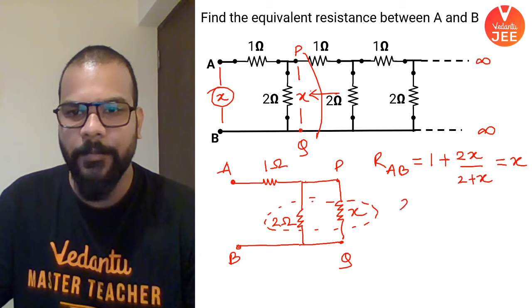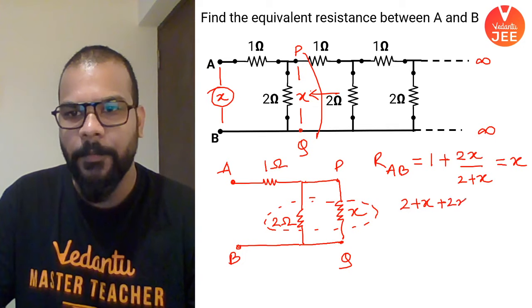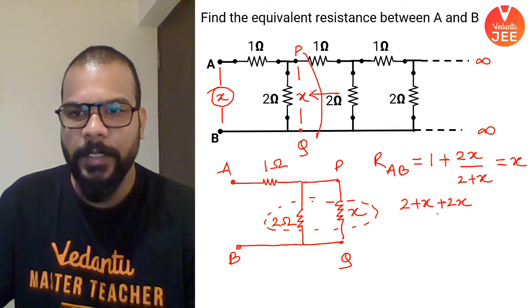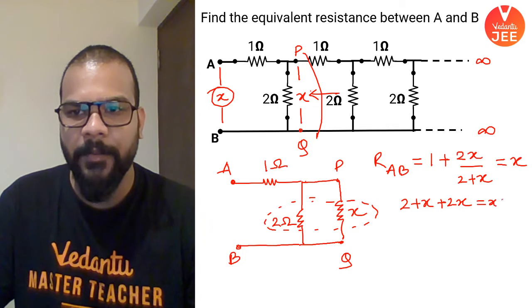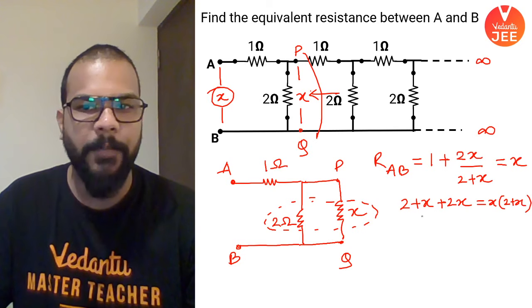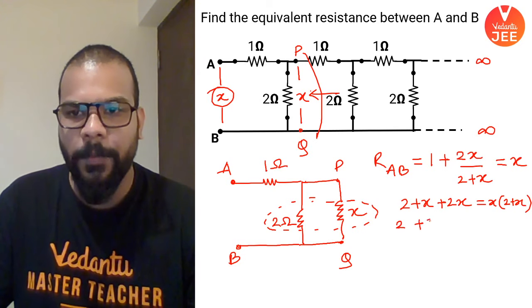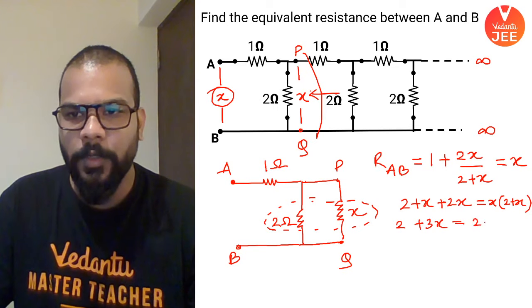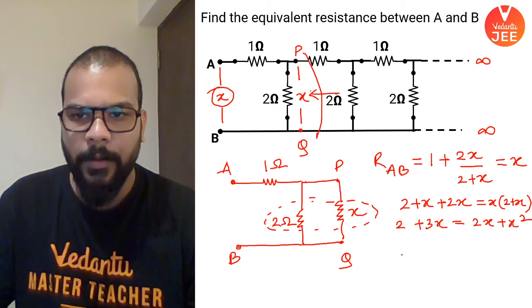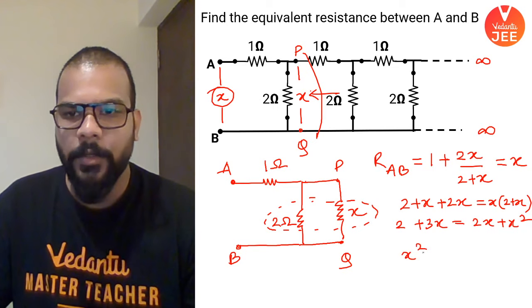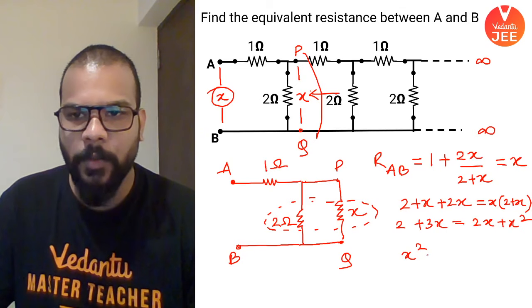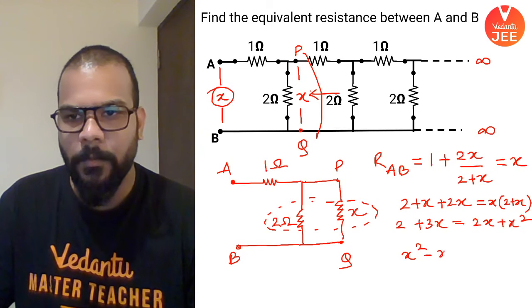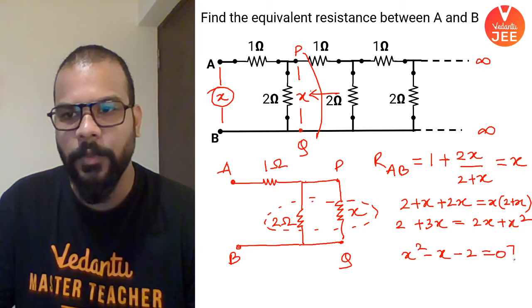So take the LCM, you have 2 plus X plus 2X, and this 2 plus X goes to the right hand side, gets multiplied with X. So this is how this simplifies. So I have 2 plus 3x equal to 2x plus x square, or you simplify it to make a quadratic equation, that is x square minus x minus 2 equal to 0.